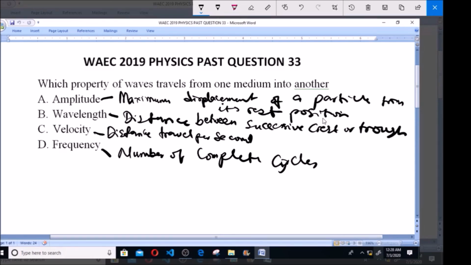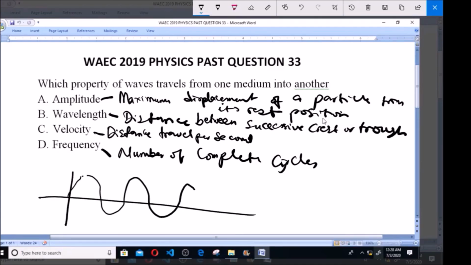So now we have the wave moving like this. This is what we call the crest. These are the crests. The upper parts are the crests. The lower parts are known as the troughs. So when we say distance between successive crests, it is the distance from the first crest to this other crest.